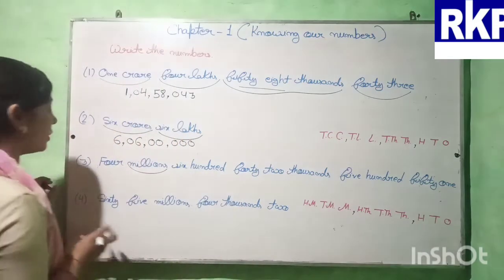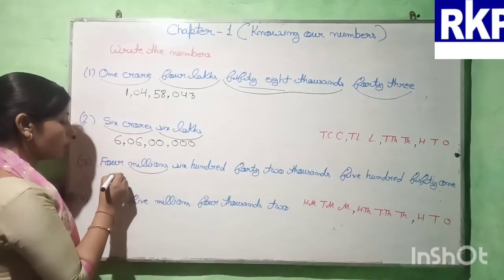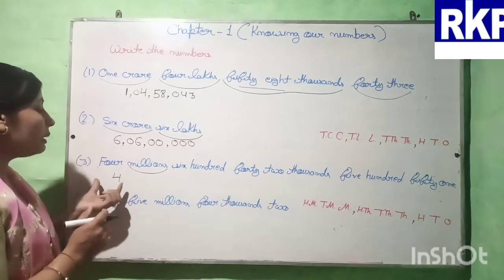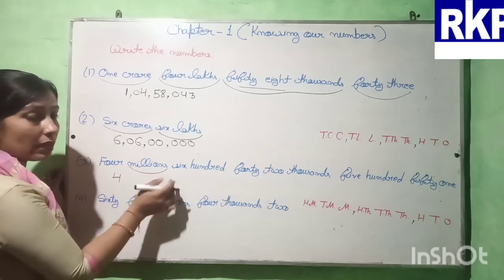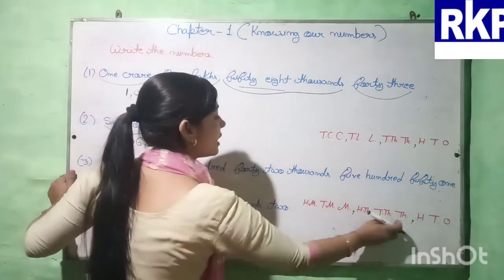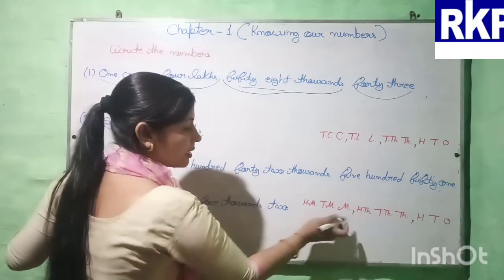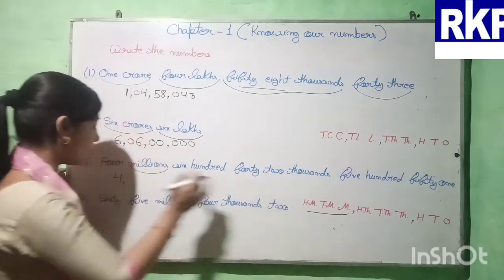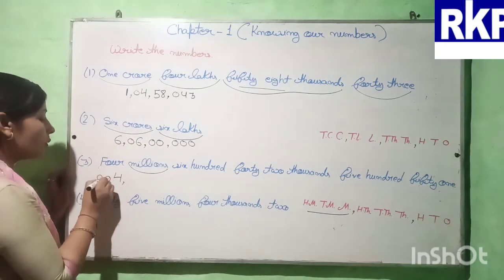Okay. So here beta, first we will write 4. 4 millions. After millions, what will come? After millions, the thousands period will come. And here you can see we are having 3 digits in this period. So you can write like this also. Okay.